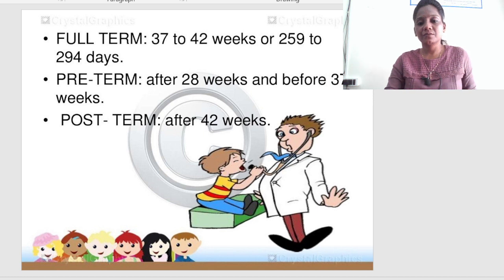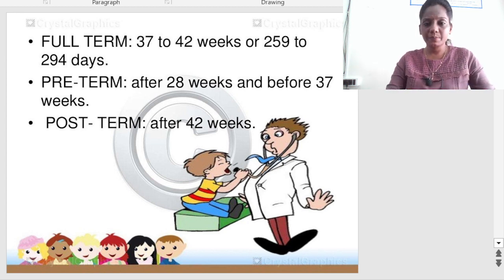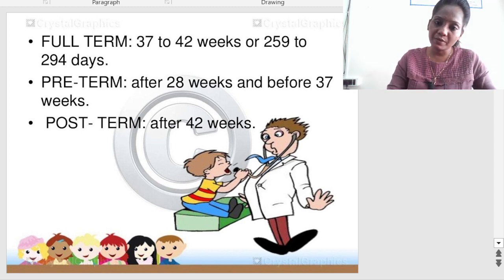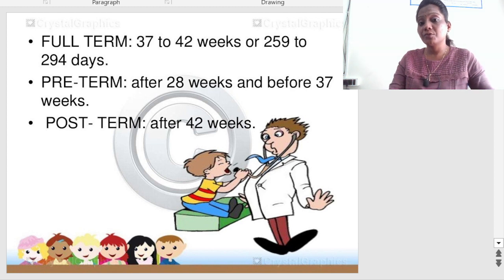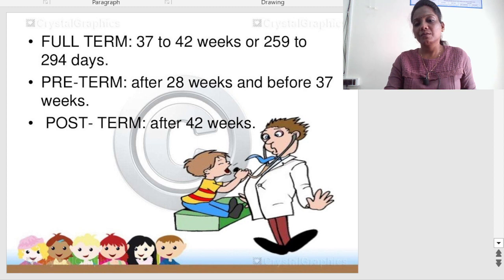Another set of words I am using here is full term baby, preterm baby, and post term baby. When we speak about the full term baby, when a baby is born between 37 to 42 weeks of pregnancy, usually the ninth month we use for pregnancy, that total duration of pregnancy between 37 to 42 weeks of gestation is called a full term baby, meaning the baby has developed completely. Or we can use the words 259 days to 294 days; we call them a full term baby.